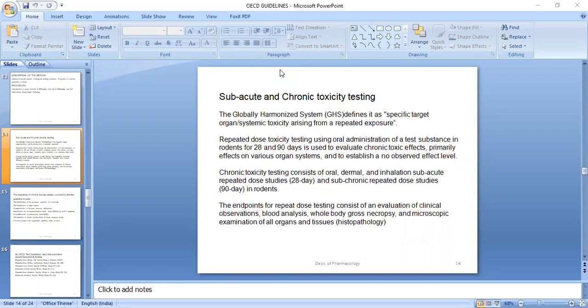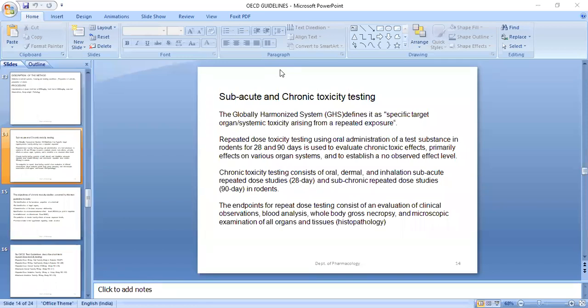Let me give you one example. Say you are claiming that a particular compound is anti-diabetic, just based upon its structural similarity to a standard marketed anti-diabetic preparation.